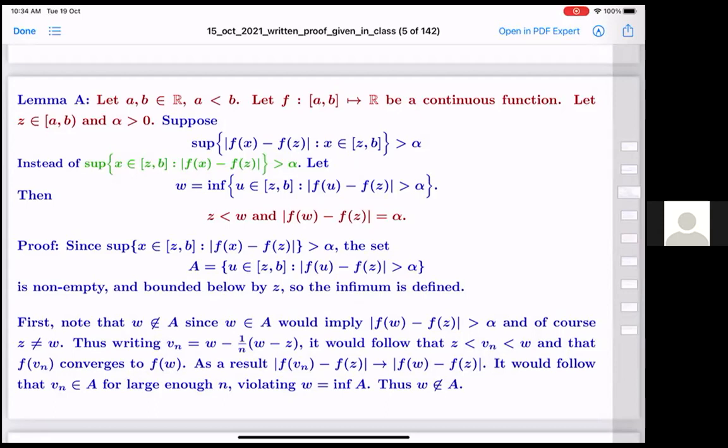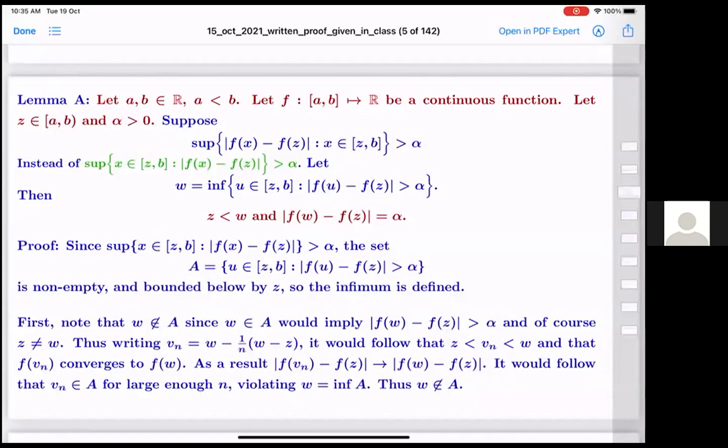So there is at least one point where it is varying by epsilon or more. Suppose the distance between the function at z, so z is a fixed point and we are going from z onwards till b.